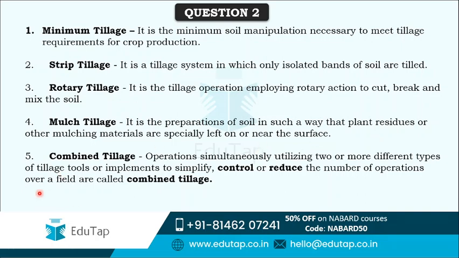Next is combined tillage. It is the operation simultaneously utilizing two or more different types of tillage tools. Why? To simplify as well as to control the number of operations. In this type of tillage, various tools or implements are used to simplify and control the number of operations. That's why it is known as combined tillage.